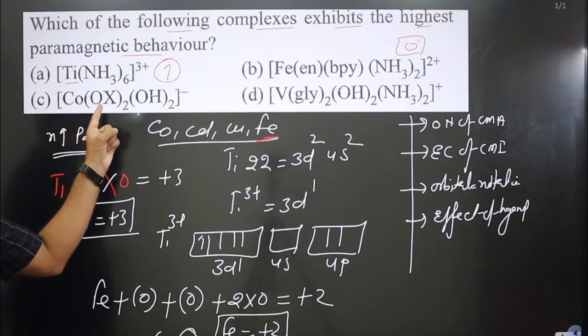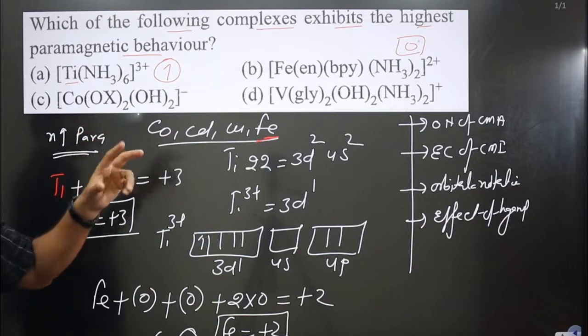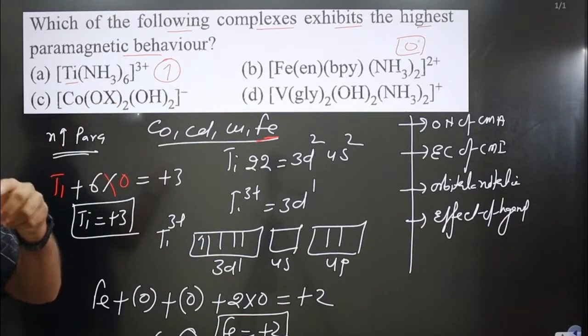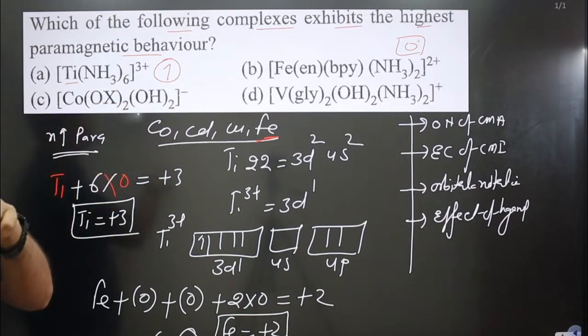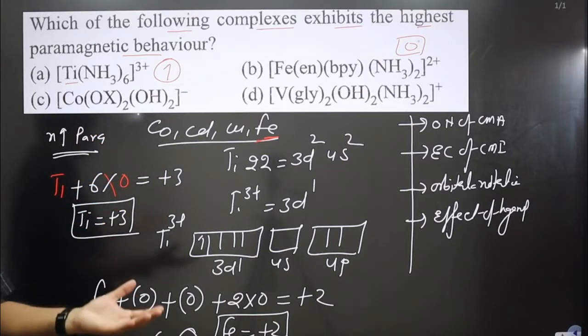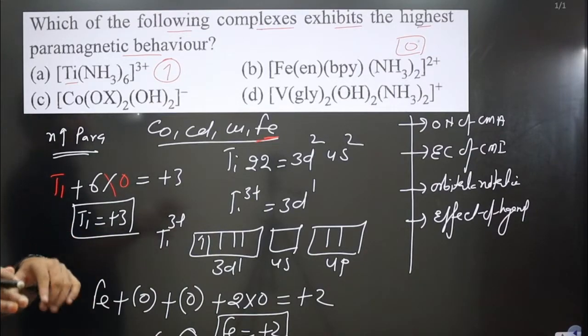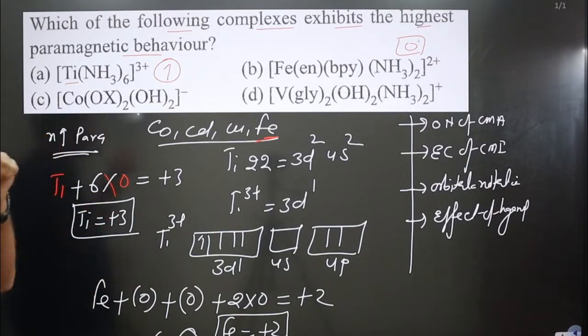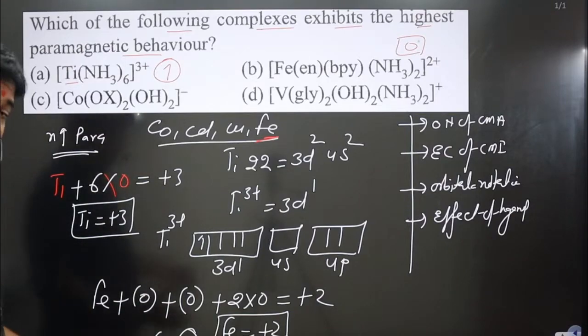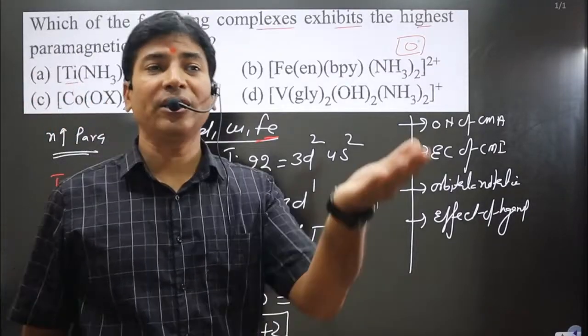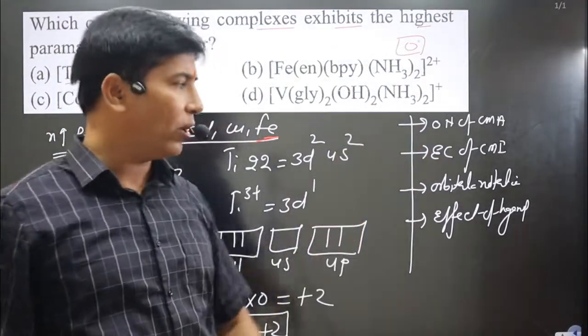But anyway, you can see this is a didentate negative ligand, and this is unidentate. They will cause more splitting, hence will act as strong field ligands, causing more stability to the complex, then leading to the pairing of electrons. Conclusion is what? Leading to the pairing of electrons. Here also pairing of electrons will take place. And hence, when pairing of electrons takes place, diamagnetic character will increase and paramagnetic character will go down.